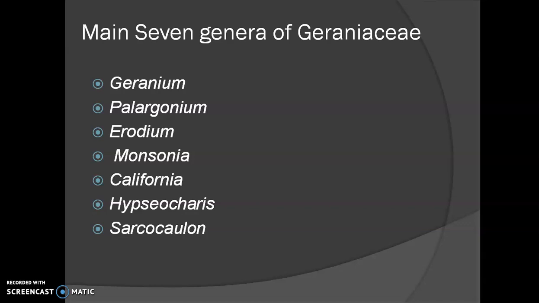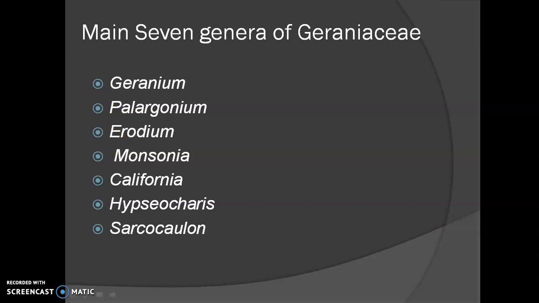The next one is Californella. This is a genus with a single species, Californella microphylla. It is a herb species. Leaves are rounded or kidney shaped, and mostly the color of the leaves is purple. The next genus is Hypseocharis, having the characteristic that they are rosette at base and similar to the genus Monsonia. The flowers are solitary. Then the last genus shows presence of pinnately compound leaves, and the stamens are 5 to 10 in number.